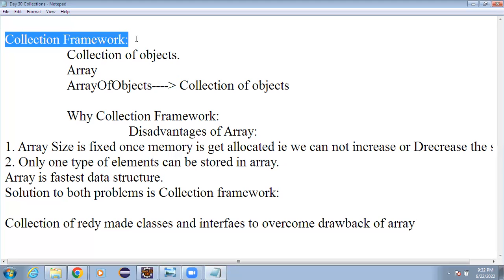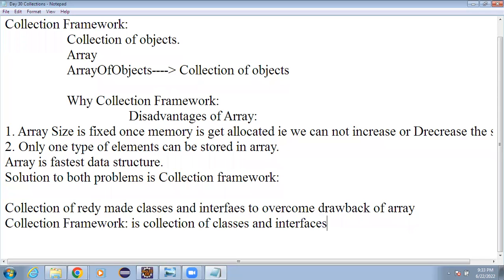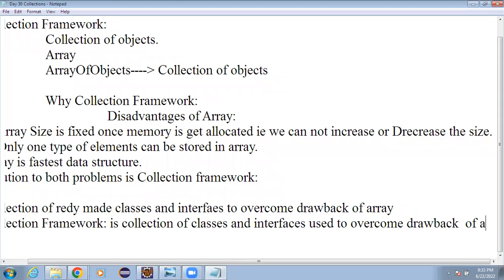See, collection framework, in very simple words, is a collection of classes and interfaces used to overcome the drawback of arrays.